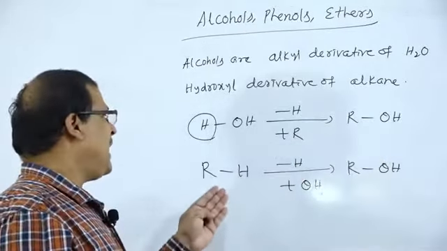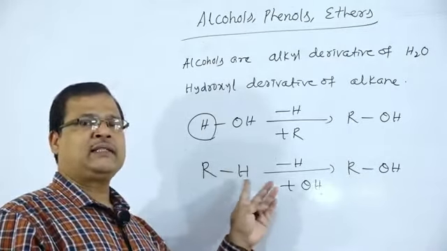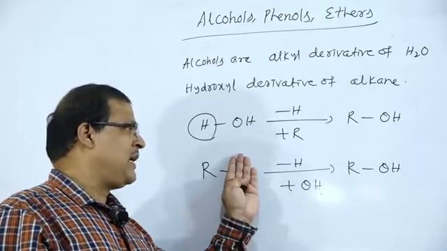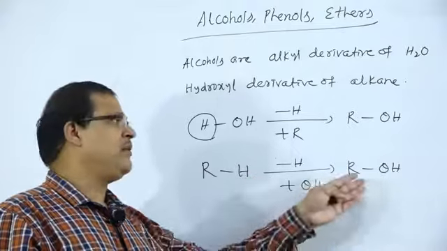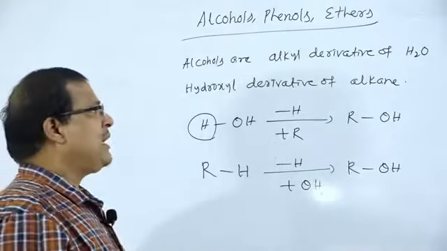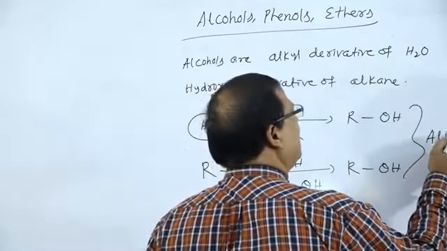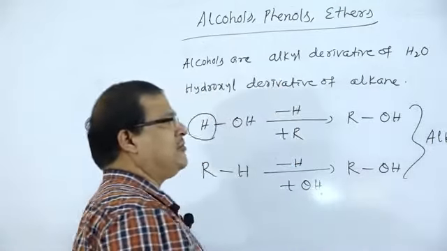Or you can take RH, the formula for alkane. This hydrogen atom is replaced by the OH group, that is the hydroxyl derivative, the formation of ROH. So these are the formula for alcohol, and these alcohols are named as alkanols, that end in -ol.